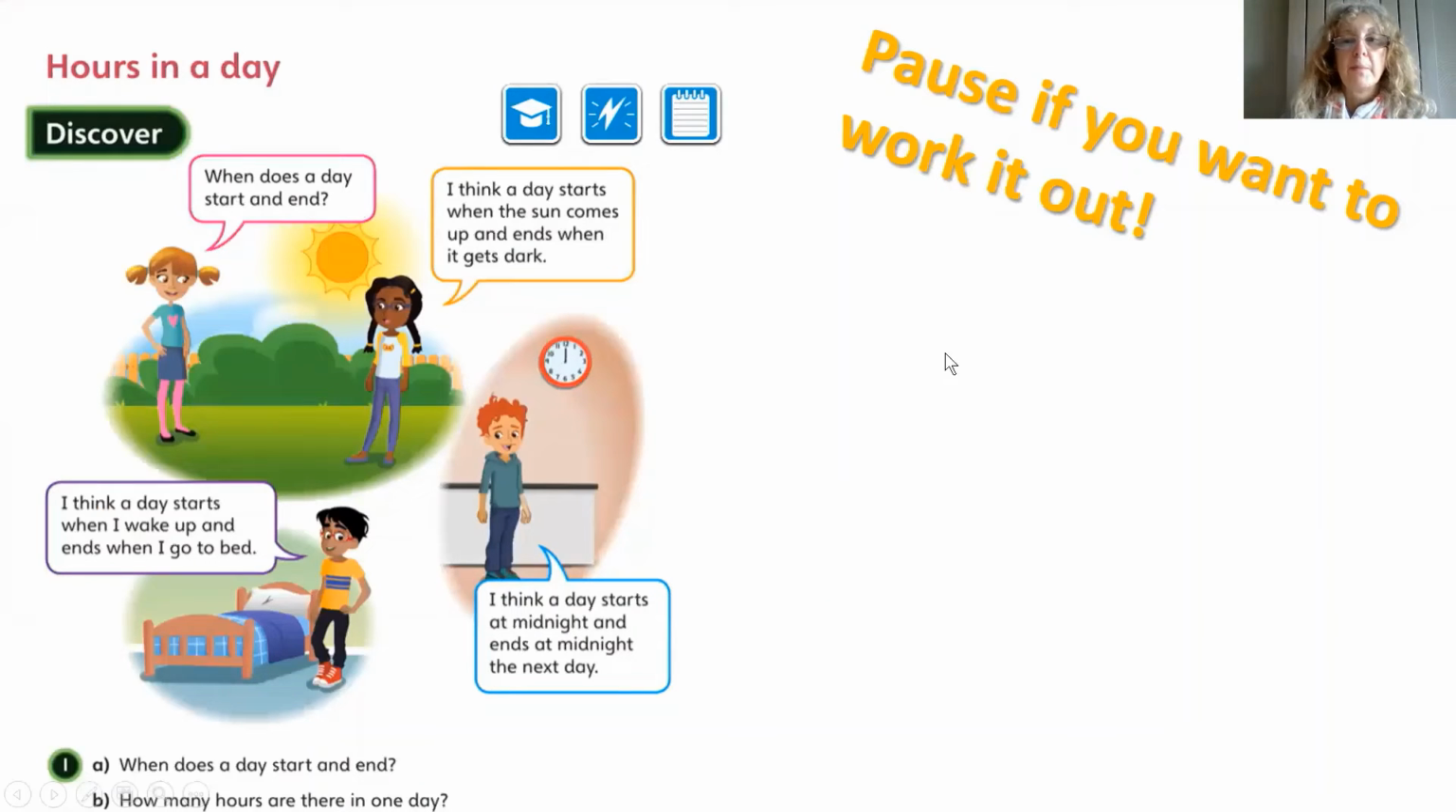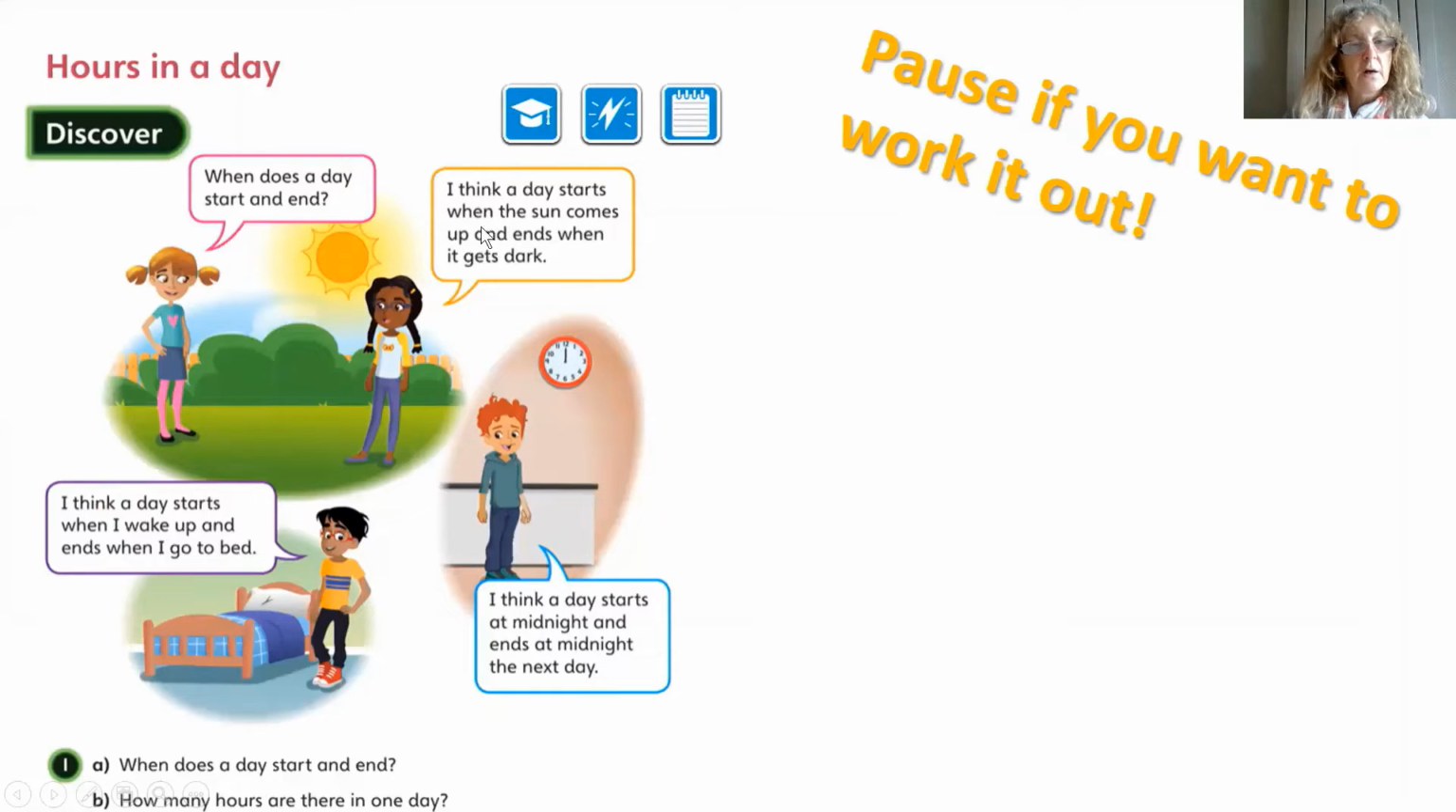Let's look then. Remember, pause this to answer the questions. It says, when does a day start and end? And the next one says, how many hours are there in one day? Let's have a look at these. They will help us to give us some ideas.